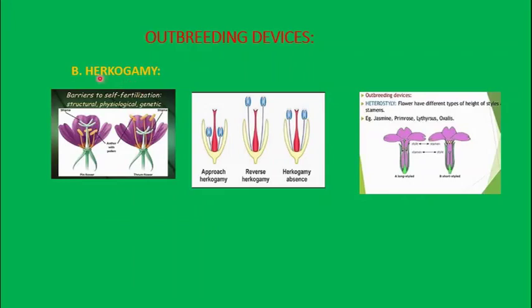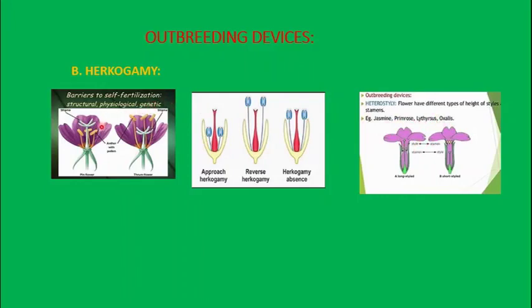Hercogamy is another outbreeding device. Herco means barrier or fence, and gamy means fertilization. So it is a barrier to self-fertilization. It is a structural, physiological and genetic nature in certain flowers to prevent self-pollination. Mainly the flowers are primrose, jasmine, Lythrum and oxalis. These are the main plants which exhibit hercogamy. Here, what is the main thing?